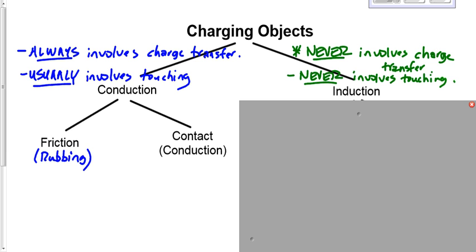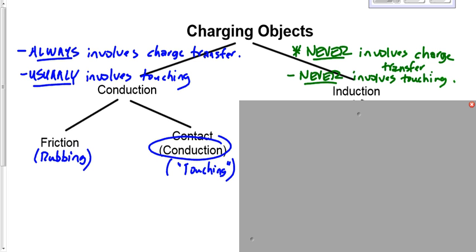The reason that I have the word conduction in brackets here is because sometimes we don't actually distinguish between friction and contact. Sometimes when we're talking about contact, we just call it conduction. The reason I have touching in brackets is because it doesn't actually have to involve touching.